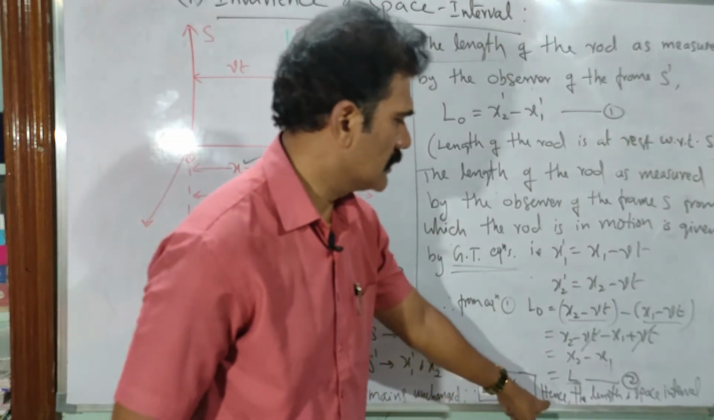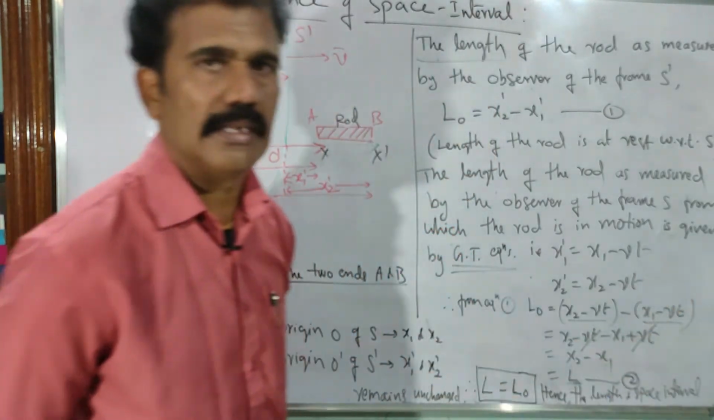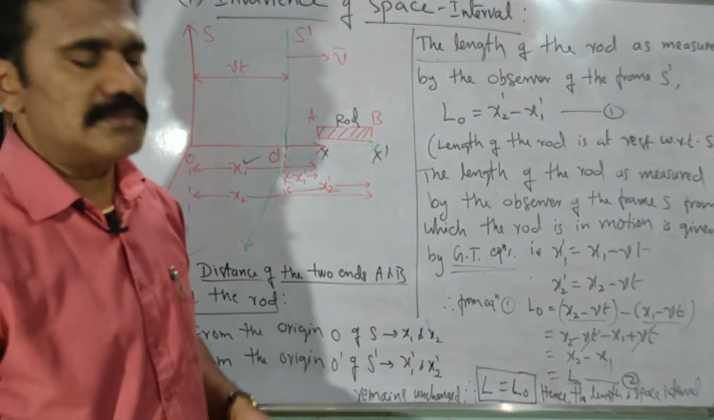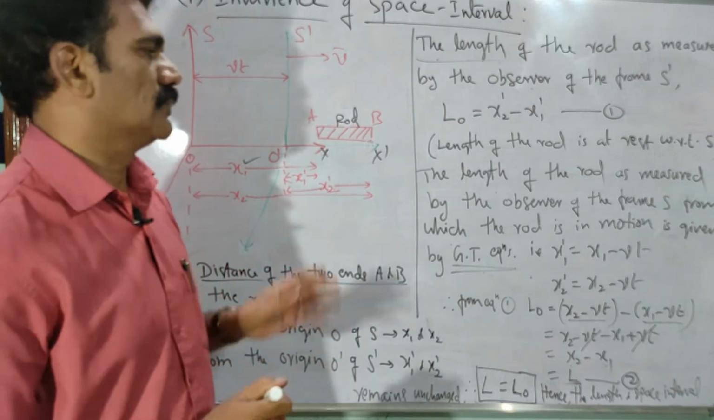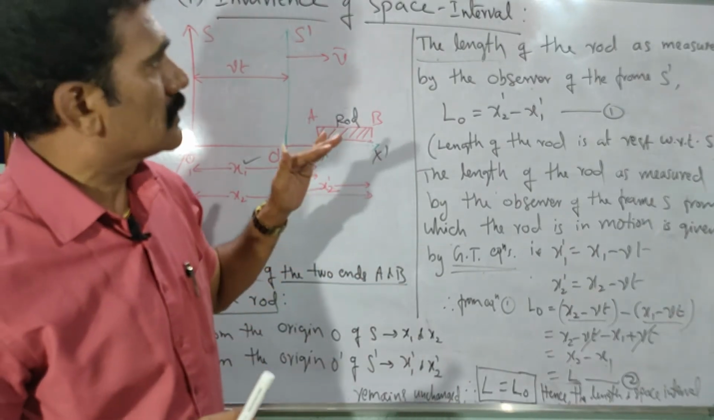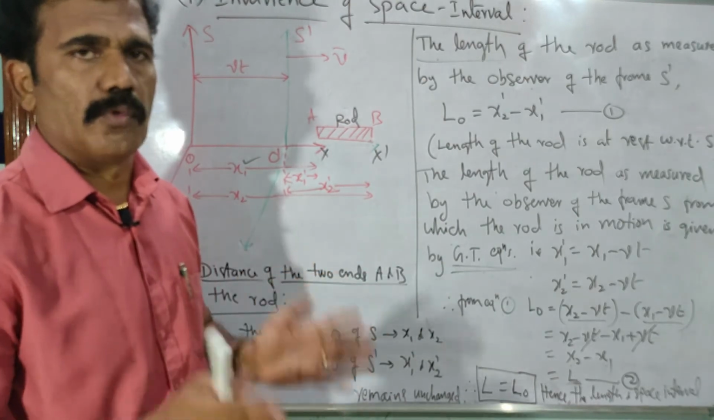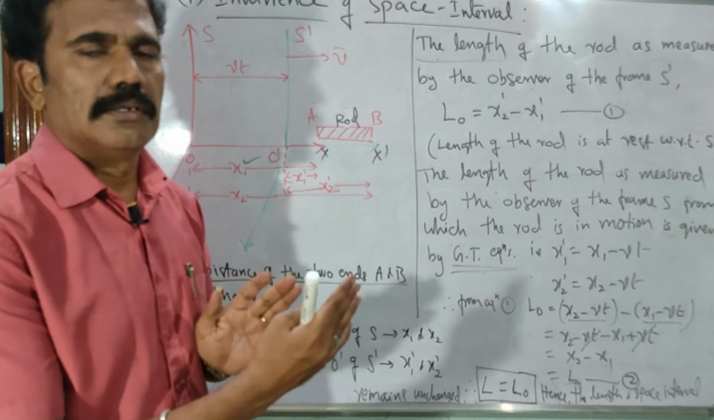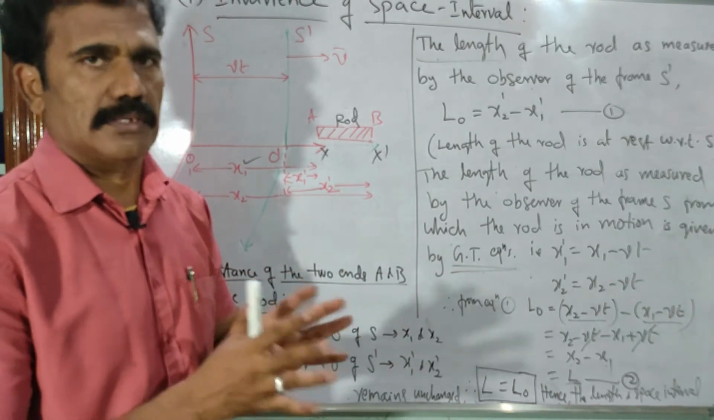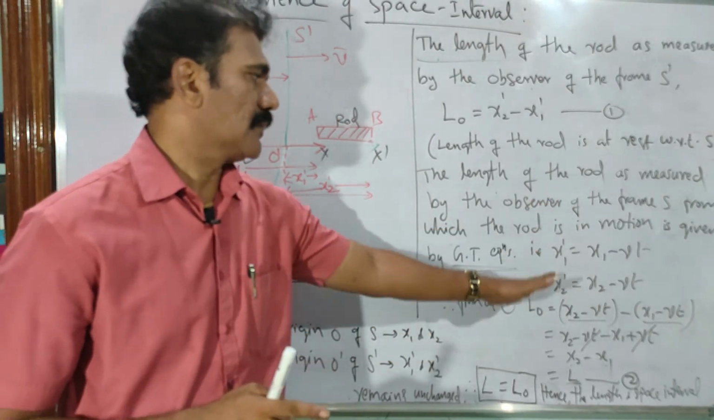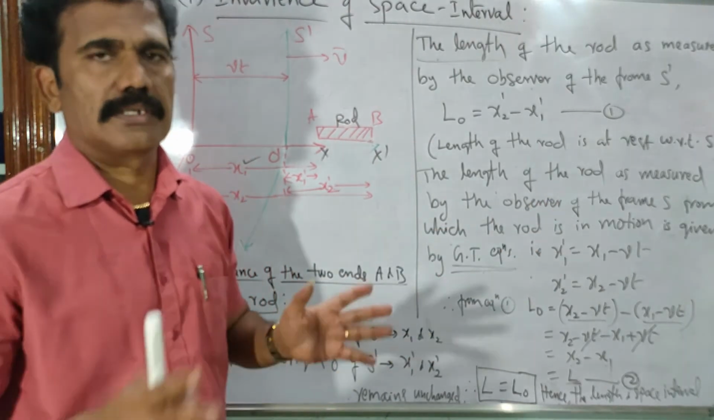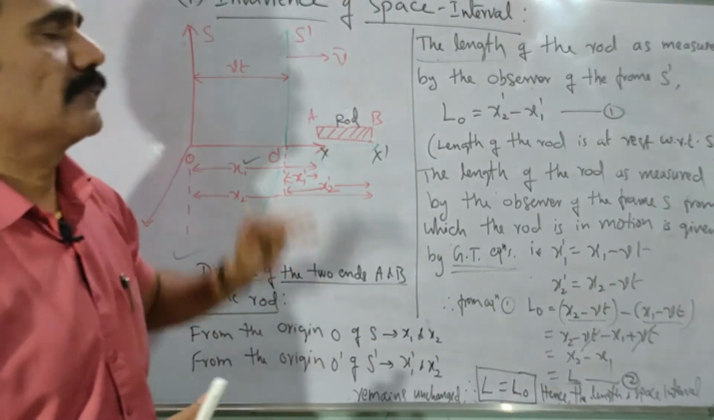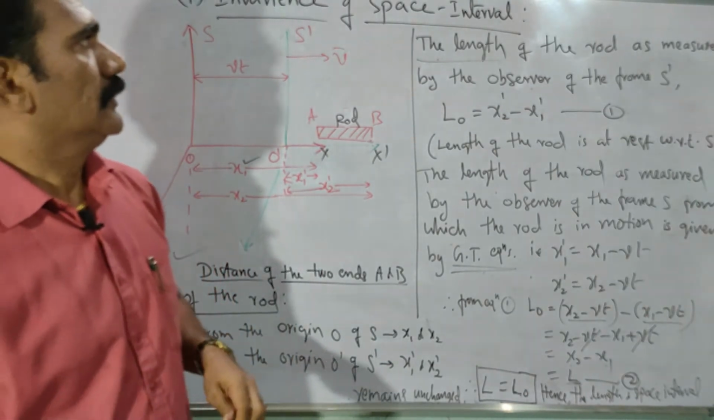So L is equal to L naught, hence the length, or space interval, remains unchanged. That means it is the same with respect to both frames of reference, and hence we can say the space interval, or length, or distance between two points in space with respect to two frames of reference under relative motion is always constant. It is derived just from the Galilean transformation equations. Is it clear? So that is why, according to the Galilean transformation equations, we can say space interval is invariant. Clear? Okay.